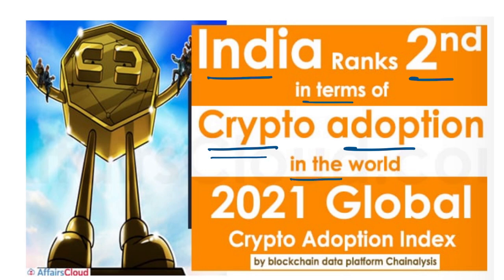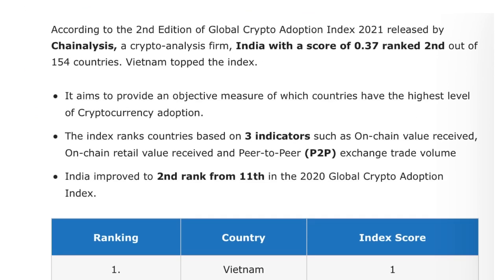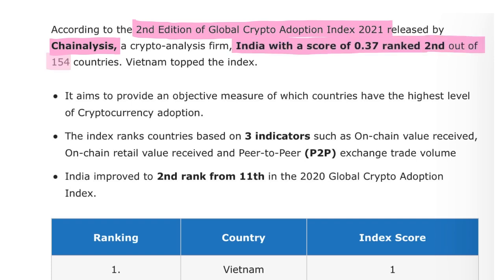Next we'll be talking about India ranking second in terms of the crypto adoption index in the world, that is, cryptocurrency adoption in the world. This index was topped by whom? It was topped by Vietnam. Second was India. And this particular index was released by Chainalysis. This is also important. According to the second edition of the Global Crypto Adoption Index 2021 released by Chainalysis, a crypto analysis firm, India with a score of 0.37 ranked second out of 154 countries, and this was topped by Vietnam.